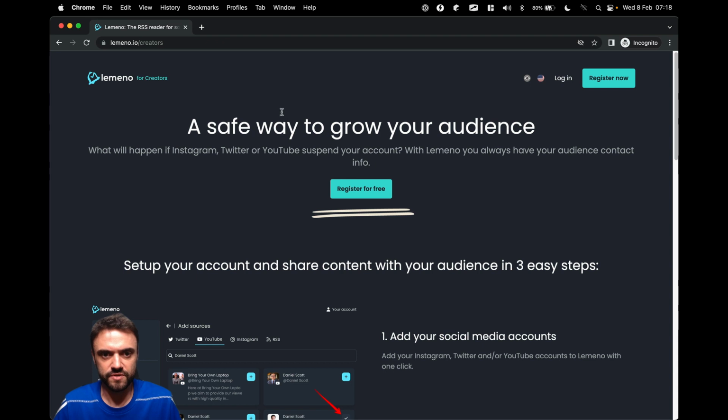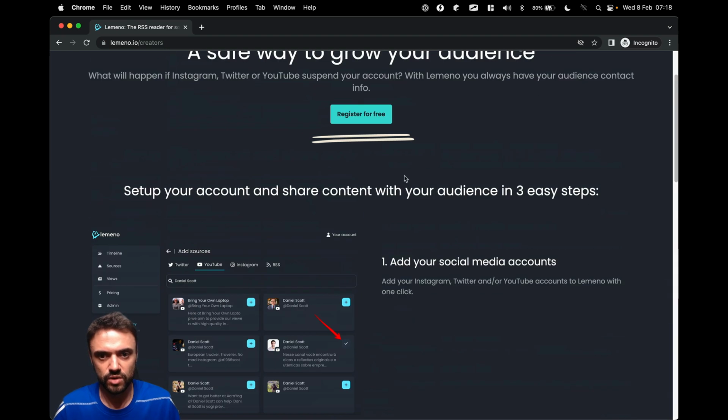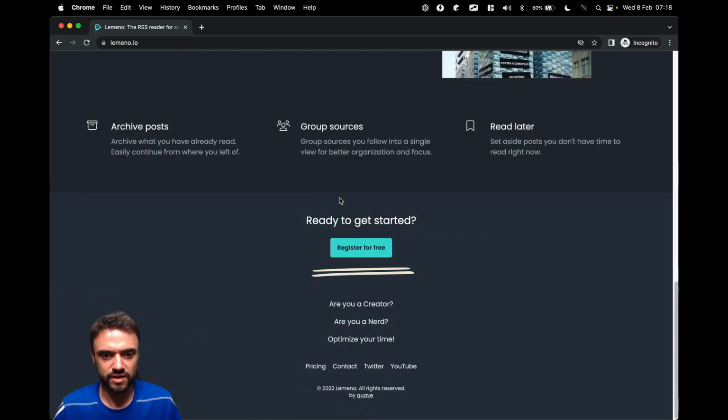This is the landing page for creators. It's a safe way to grow your audience. The basic proposition here is fear, because Instagram, Twitter, or YouTube can suspend your account. But that's just one way to market it. We also have other ways.